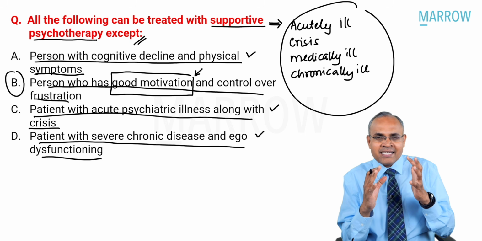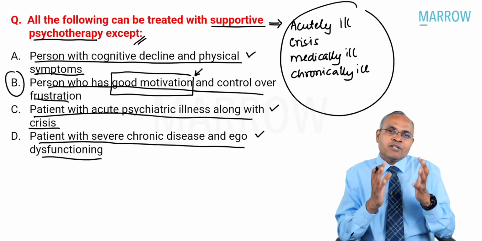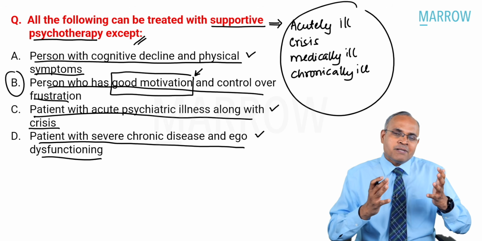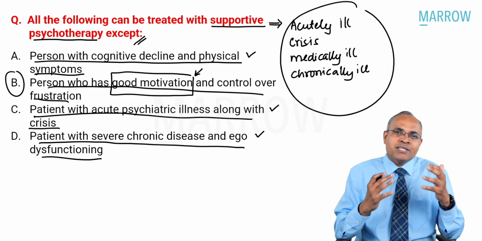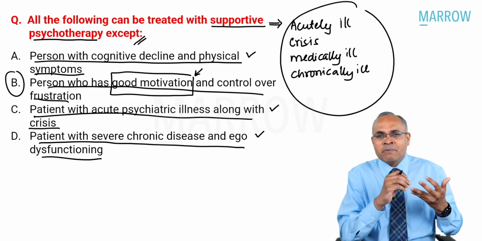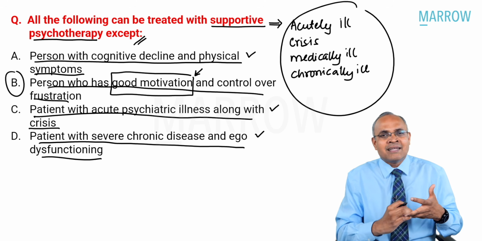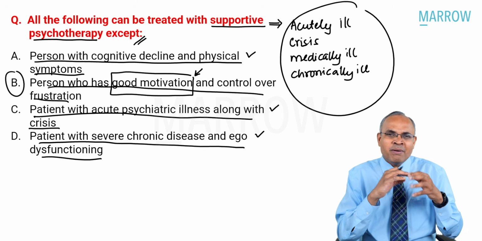So, basically, what you should understand is supportive psychotherapy is done for people who are already so disturbed that you just need to support them currently, like the acutely ill, the people who are in crisis, who are chronically ill, people who have medical illnesses, anybody.